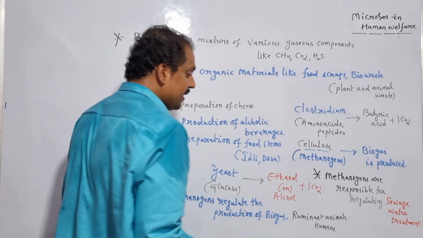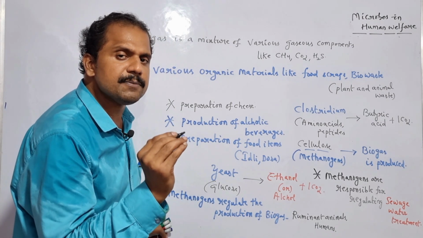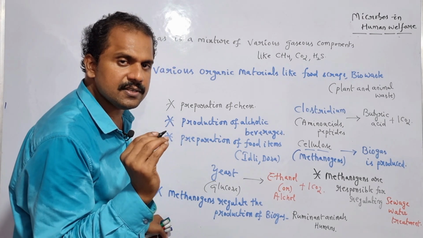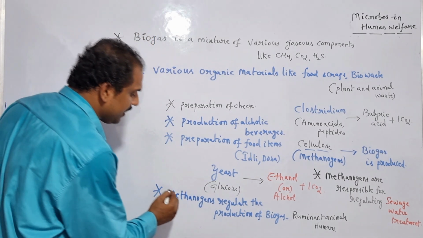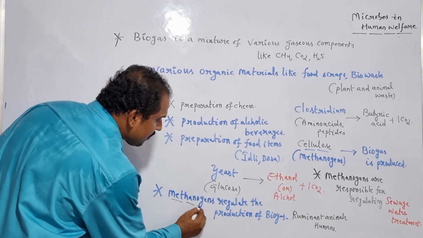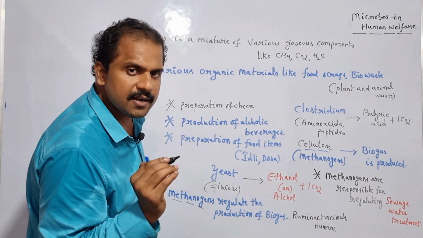So here we need to understand the carbon energy source which is most commonly used by these anaerobic microbes like methanogens. In ruminant animals like cow and buffalo, the methanogens take advantage of cellulose as the carbon energy source.